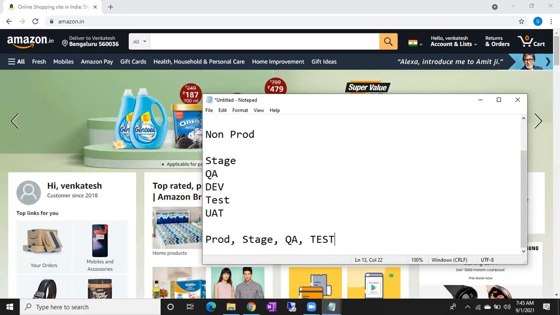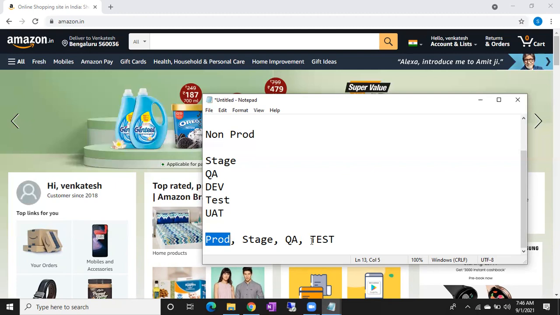Production, stage, QA, test. Say you want to patch the SQL server. We usually don't apply patches on production directly. First, we'll apply patches on test servers and see if any challenges are there. If there are, we'll fix them. Then we'll apply it on QA. This is the hierarchy. Test is the lowest environment, then QA is the next priority environment, then stage. Next to prod is called the stage environment. Stage means almost production, but not live. This is the live application or production application. Live or prod, both are the same.